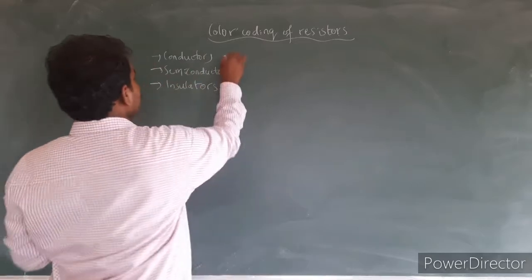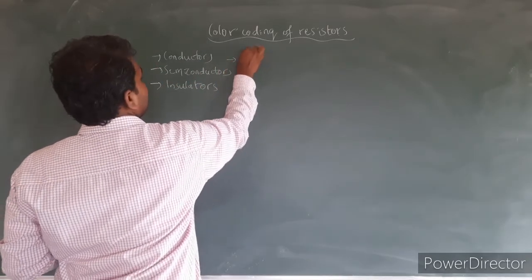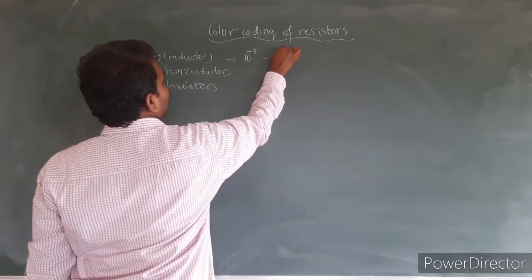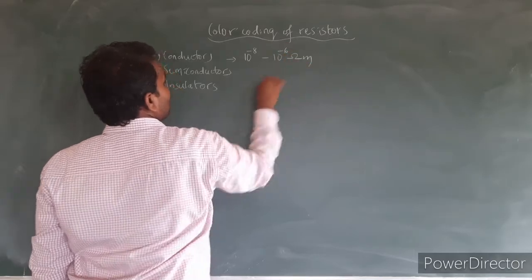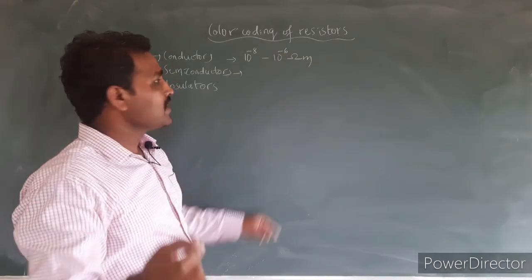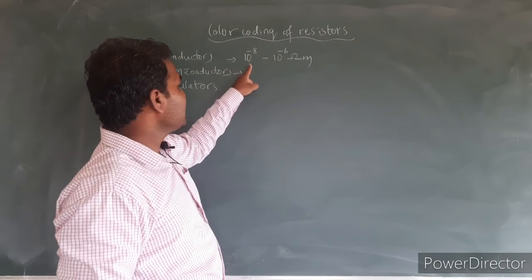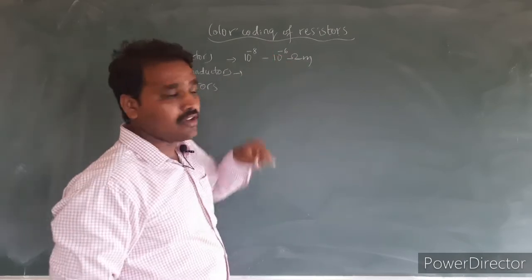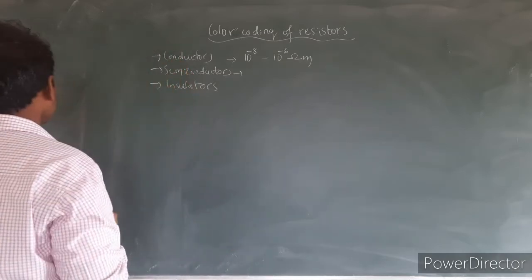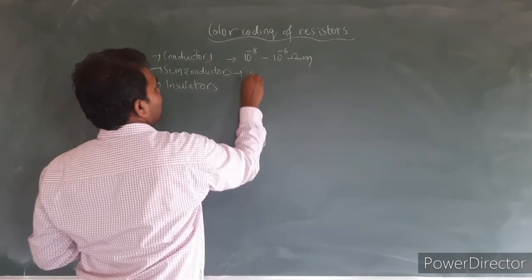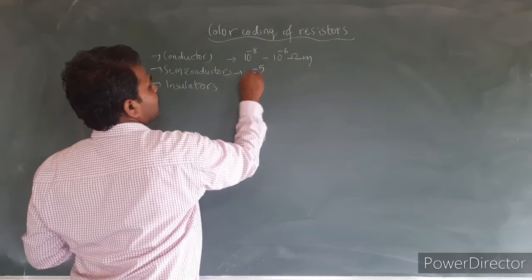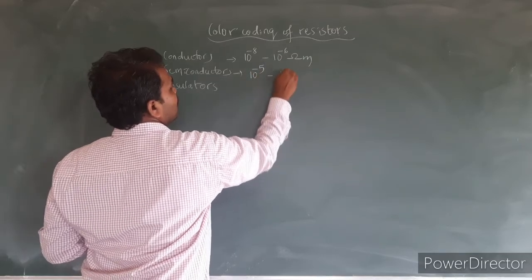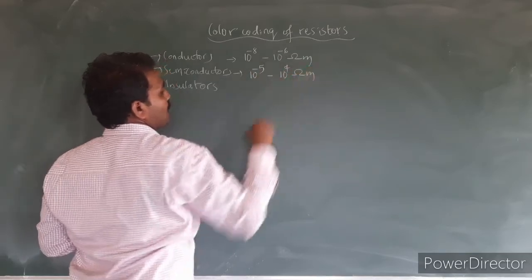The resistivity of the conductors ranges from 10 to the power minus 8 to 10 to the power of minus 6 ohm meter. Different conductors have different values of resistivity. Whereas semiconductors have resistivity in the range 10 to the power minus 5 to 10 to the power of 4 ohm meters.